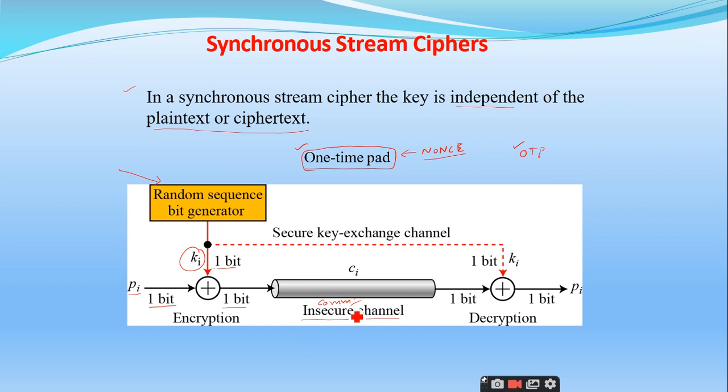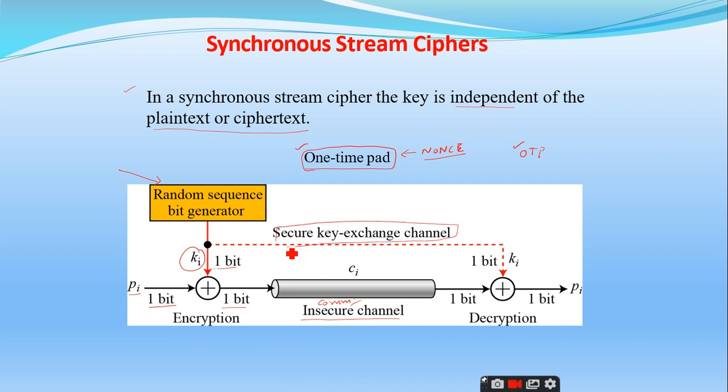But remember, since it is symmetric key cryptography, the same key has to be used for both the encryption as well as the decryption. Since we can treat this communication channel as an insecure channel, you cannot dare to communicate this key through it. So they have used one secure key exchange channel.